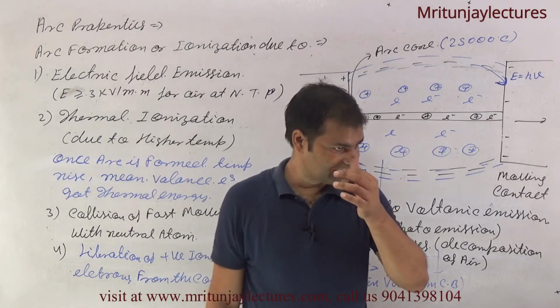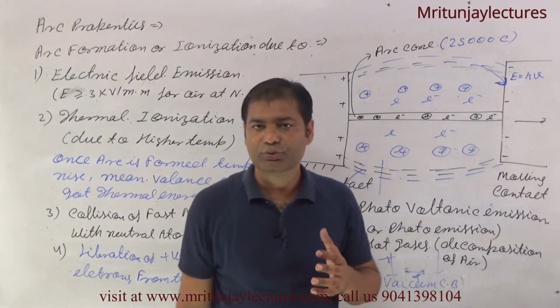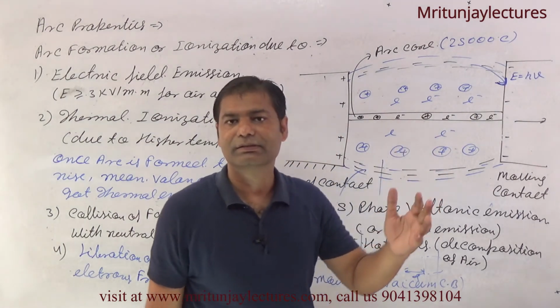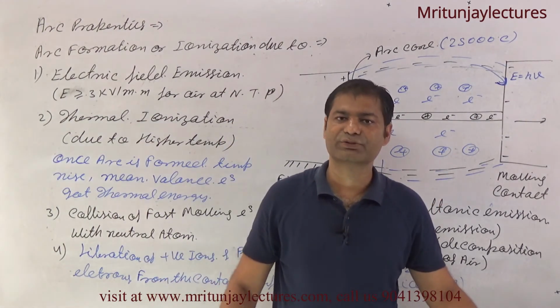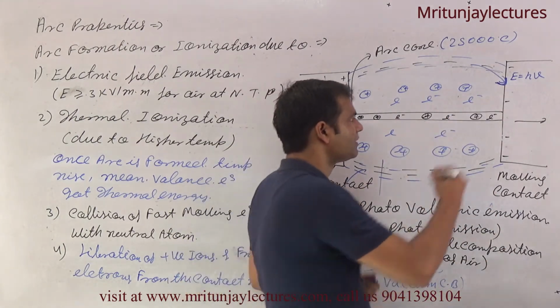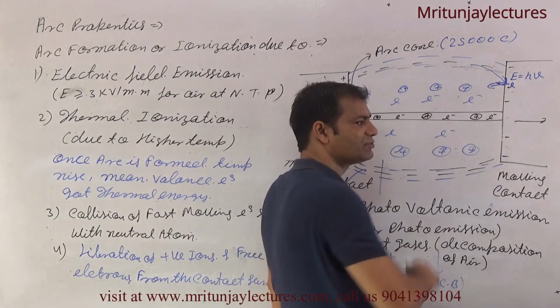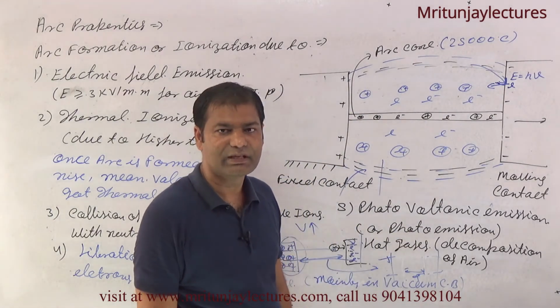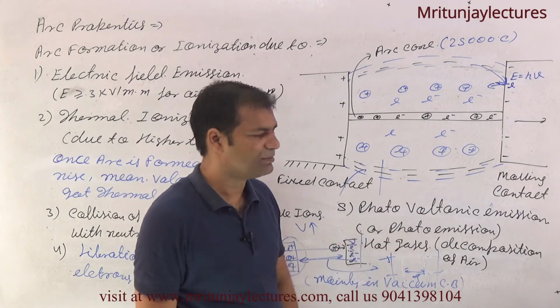If this energy is sufficient to detach the electron from the atom, then a free electron detaches from the atom. This type of emission is called photo emission.